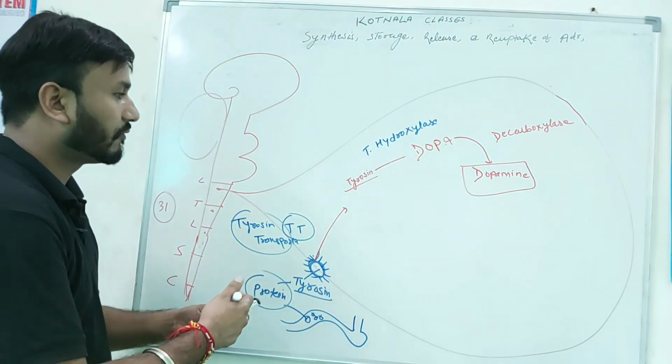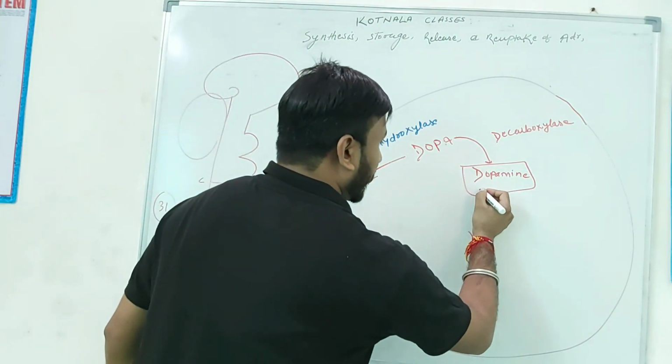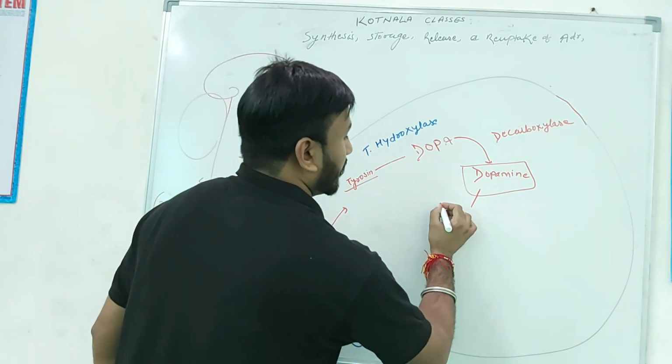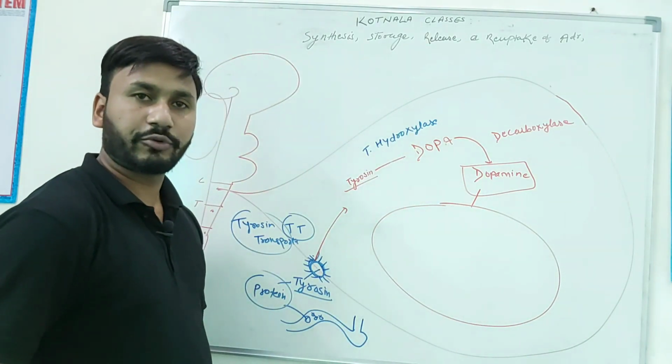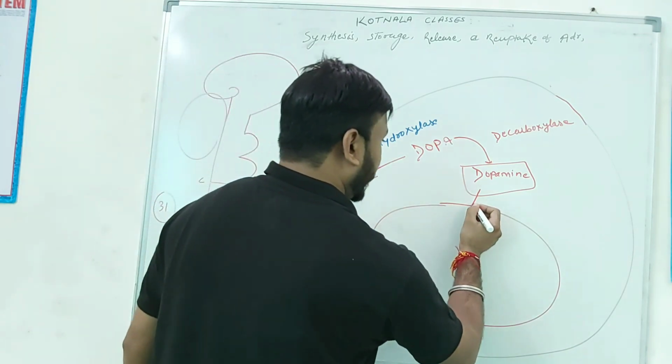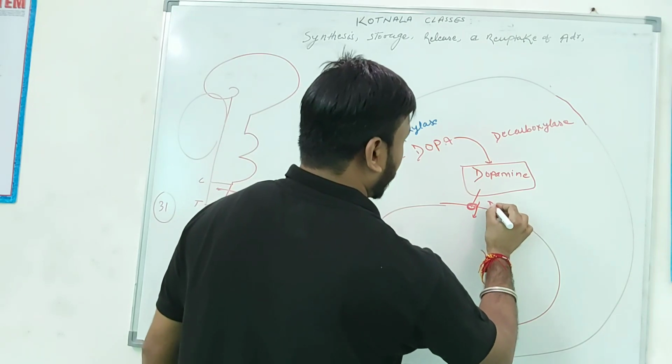Be careful. Then this dopamine is further stored in vesicles. Here is the channel, the dopamine transporter.